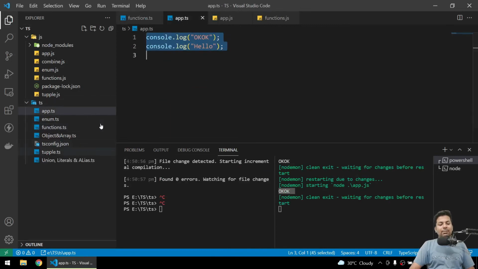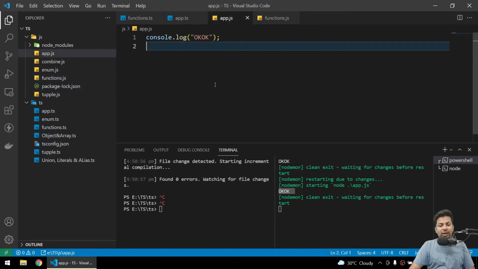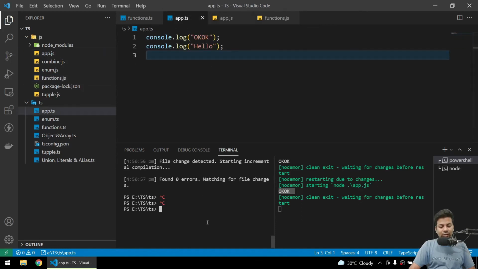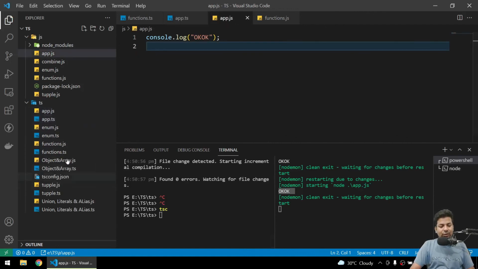Now I want to compile all the files, so I can get the values, because I don't want to compile just one. You can see functions doesn't have a hello in the JS file, and app.js doesn't have hello. Now I'll just say tsc, all compiled, and we got all the values here.